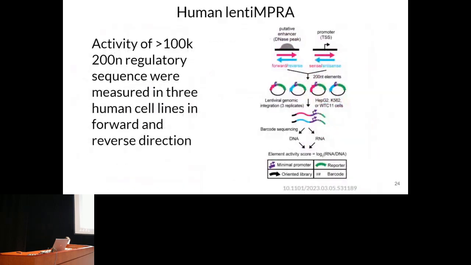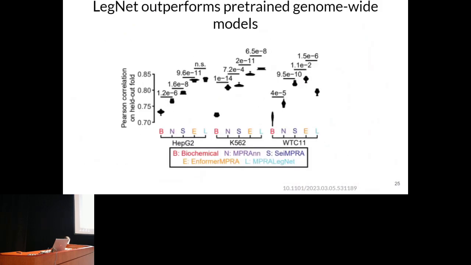So next, we decided to apply our model to the task of predicting the effect on expression of human regulatory regions, and the results were amazing. Not only did we surpass our solutions trained from scratch, but our model was actually able to outperform fine-tuned genome-wide models in 2 out of 3 cases.